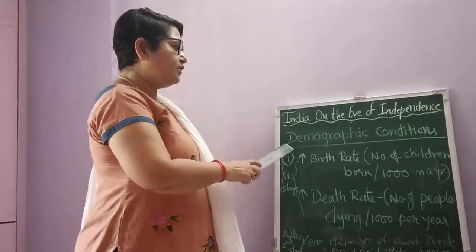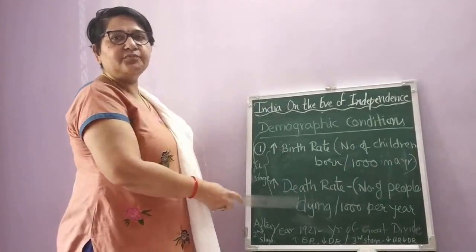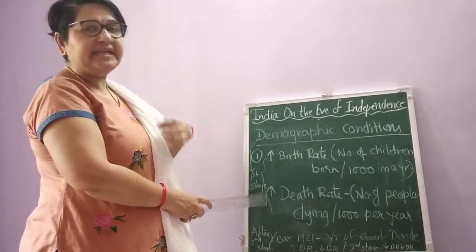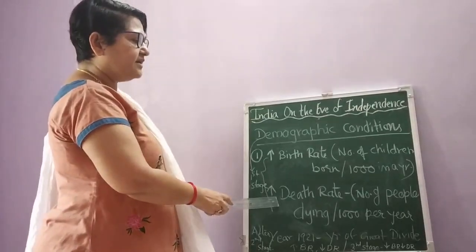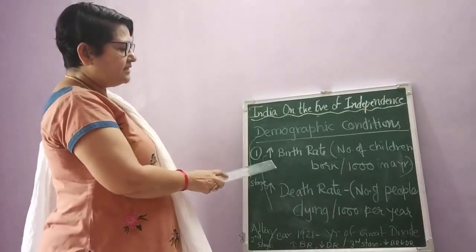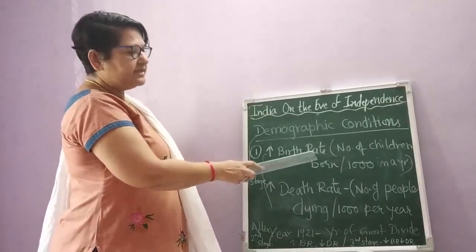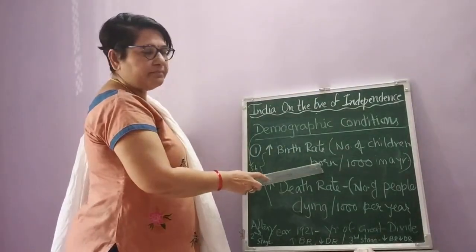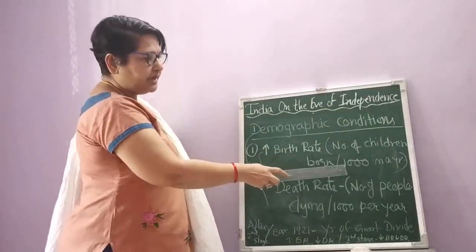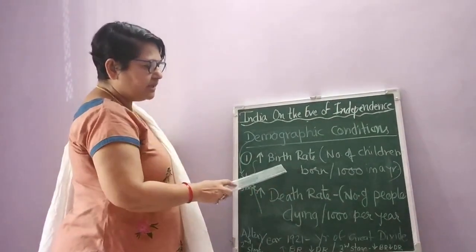I've already explained the demographic conditions. All the points we have discussed one by one. So now I'm going to discuss in detail what is birth rate and what is death rate. For your betterment, I've written it on the board itself. You can see that high birth rate means what? That is the number of children born per 1,000 in a year. That is called birth rate generally.